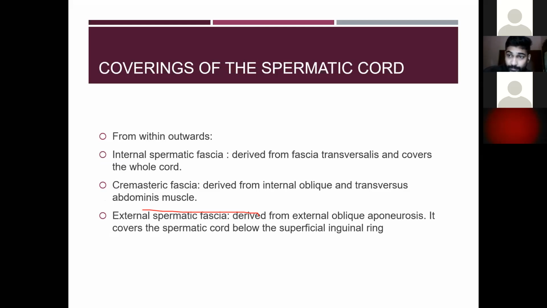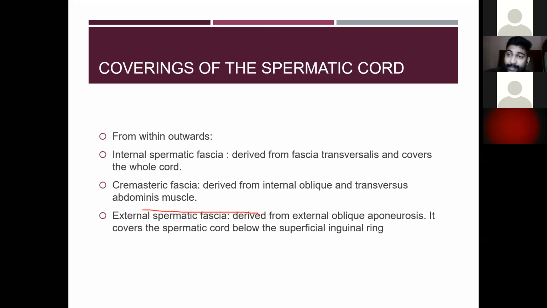Then the coverings of the spermatic cord. Okay, so from within outwards, the internal spermatic fascia. Okay, so the internal spermatic fascia is derived from the fascia transversalis. Okay, so these are the spermatic fasciae of the testis. Sorry, the scrotum. Okay, so they are the three layers of the spermatic fascia of the scrotum. The internal spermatic fascia is derived from the fascia transversalis.